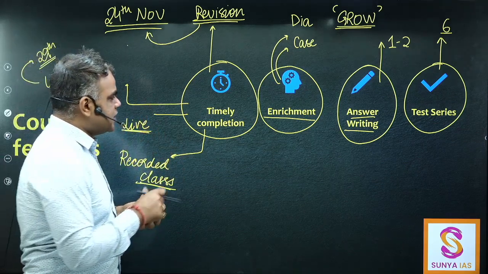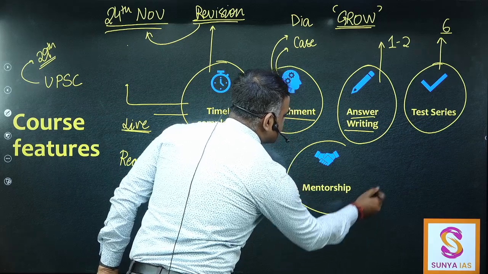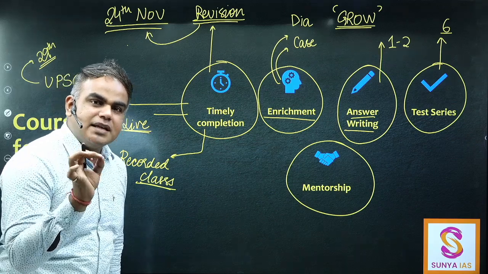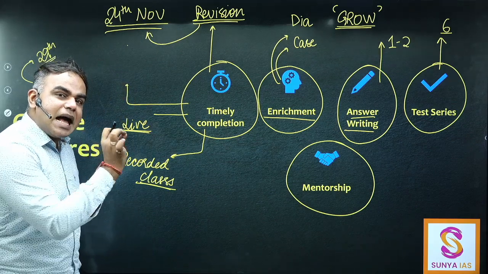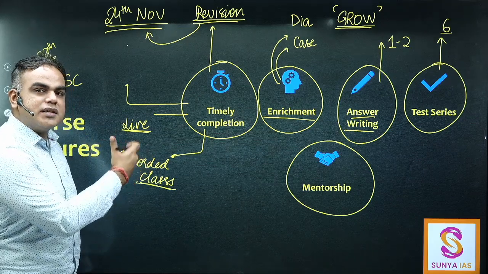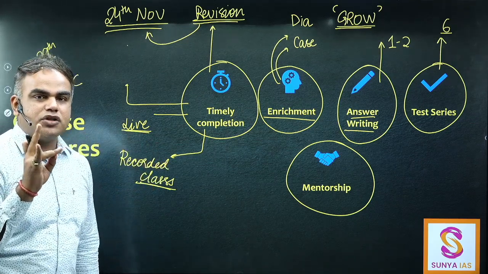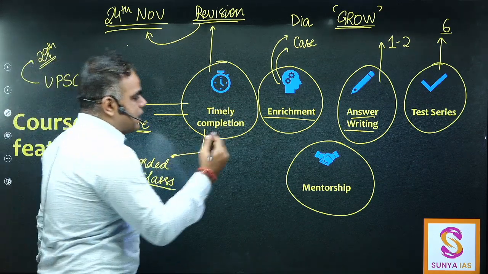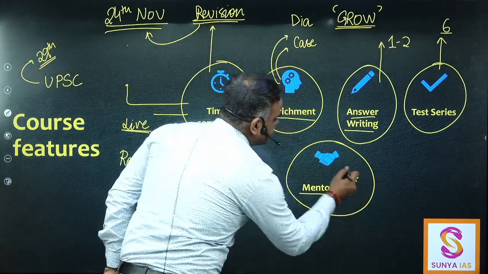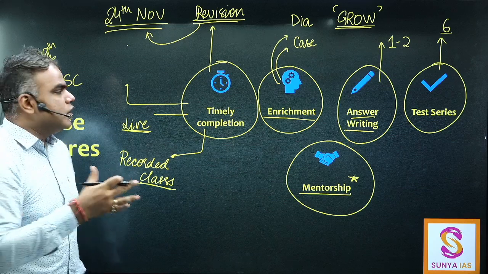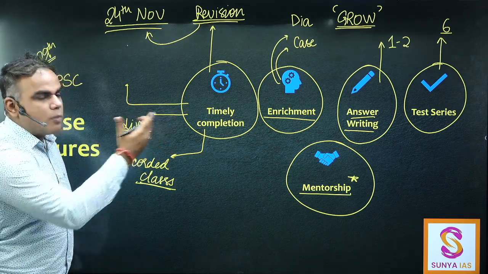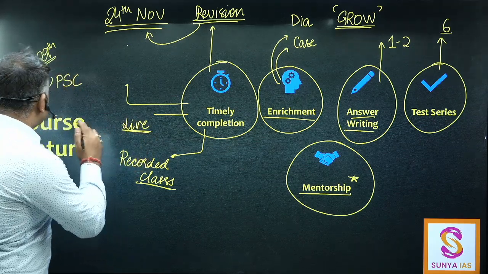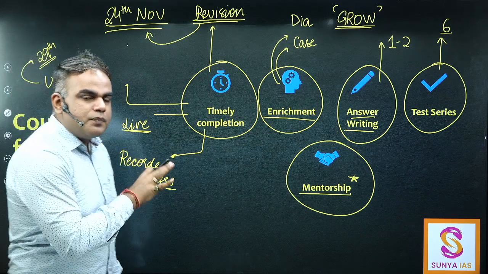Also note, this is a science-based optional. Fine. So you have to be very exact in your definitions. You have to be precise. You have to write down the scientific names as much as possible of the important tree species wherever they are. Okay, a lot of applications are there, that is all that is expected from you. Fine. So mentorship is also a crucial part. So be it online or offline, you can ask all your doubts. You can show your copies, whatever doubts you have, if you're not able to understand. So this also remains a crucial aspect of this particular course.